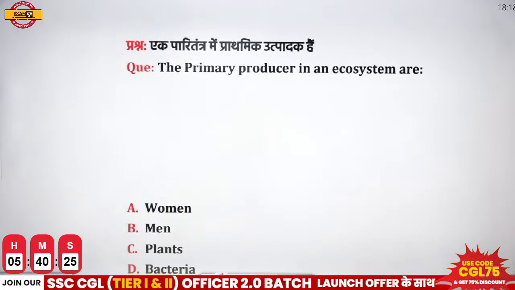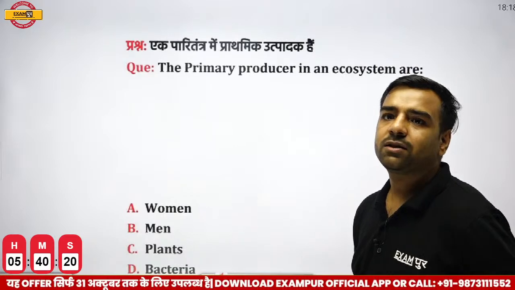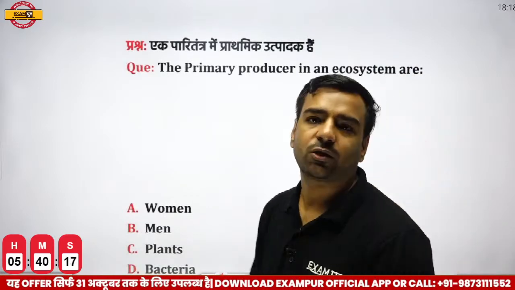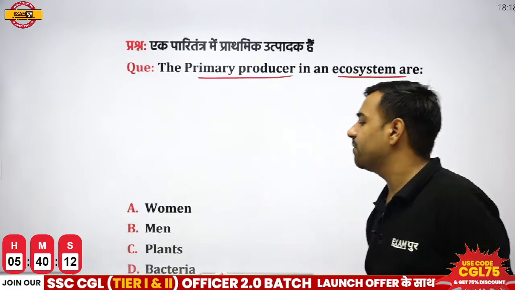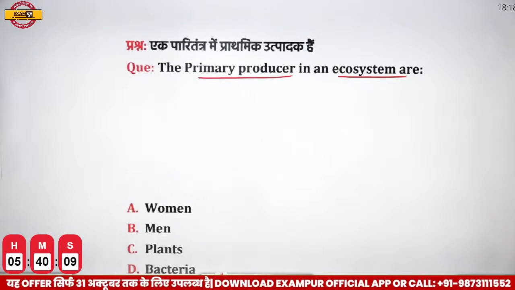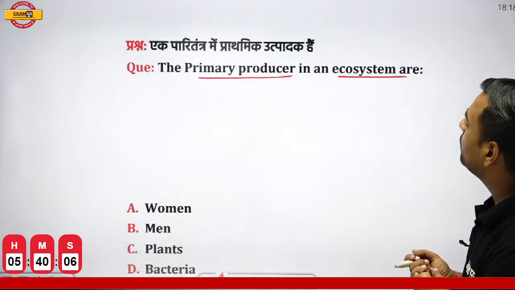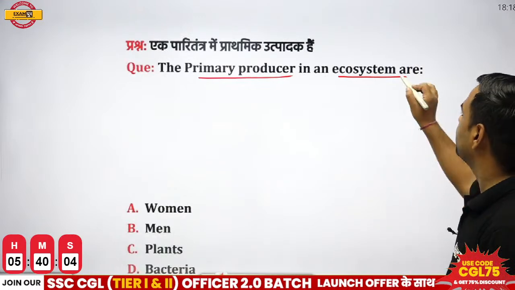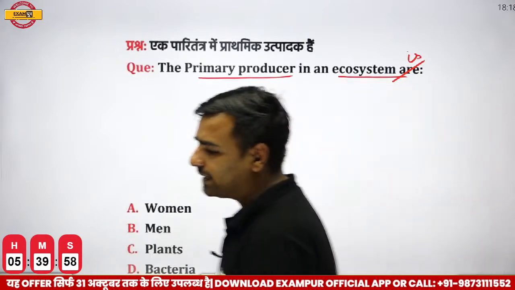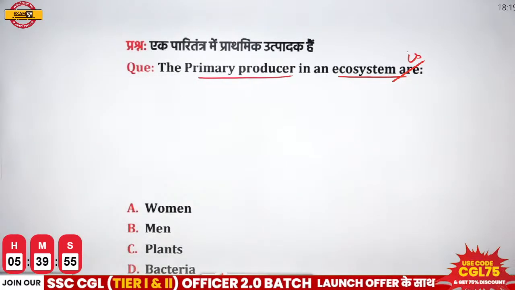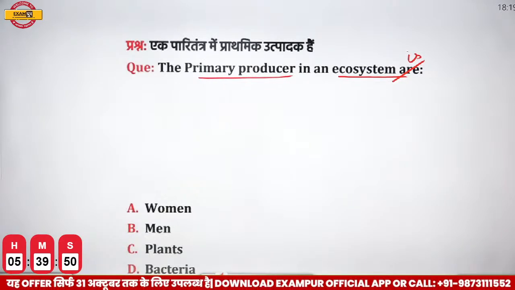Next is, the primary producers in an ecosystem are dash. So let's see. We have four options here. Vinod is going with A. Vinod, you are absolutely correct. Now talking about this question, primary producers in an ecosystem: who is that? Women, men, plants or bacteria? Let's see who will give this answer. Vinod and all the candidates who are present here, please start giving the answers. Waiting for the answer, please. Will it be men? Will it be women? Will it be plants? What is going to be the correct answer?